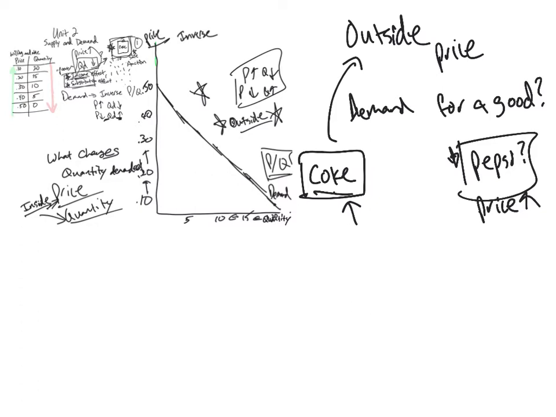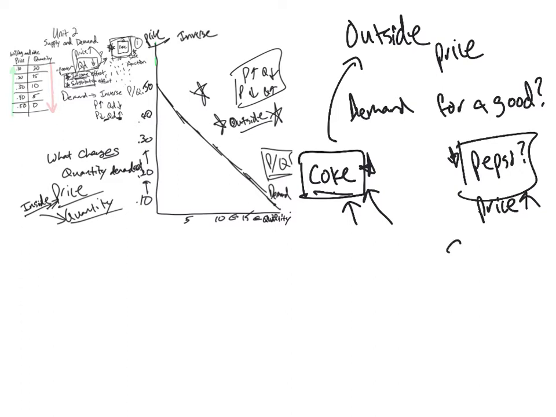What if people just had more money to spend and they decided to spend that money on things that they don't normally buy, things that are maybe a little outside of their normal budget? It's not an essential good for them. It's kind of a luxury maybe, and so they don't normally buy Coke. But they have more income now, and so they decide to buy Coke. Nothing changed about Coke, but people are buying more of it because they have more money. And so all of these things, these are things that might change.